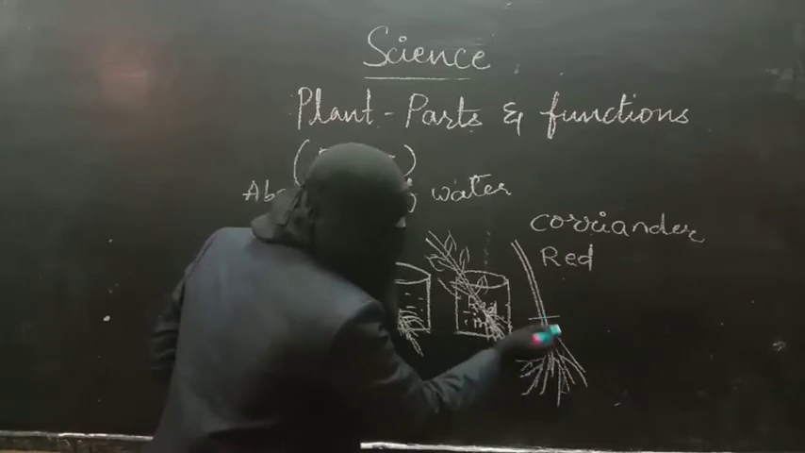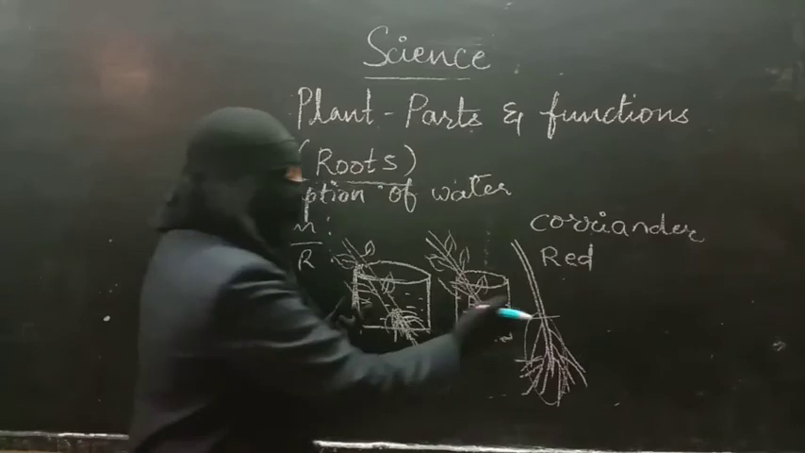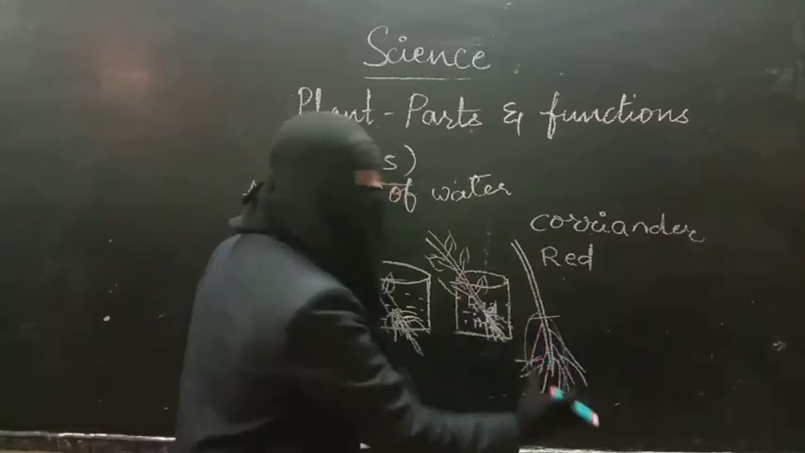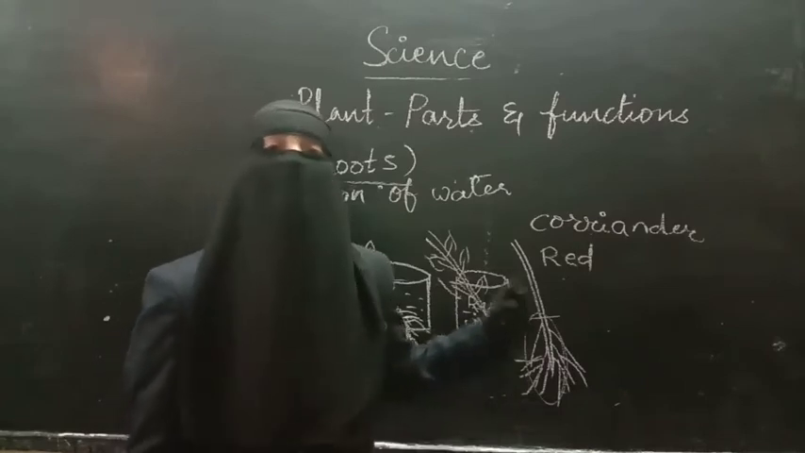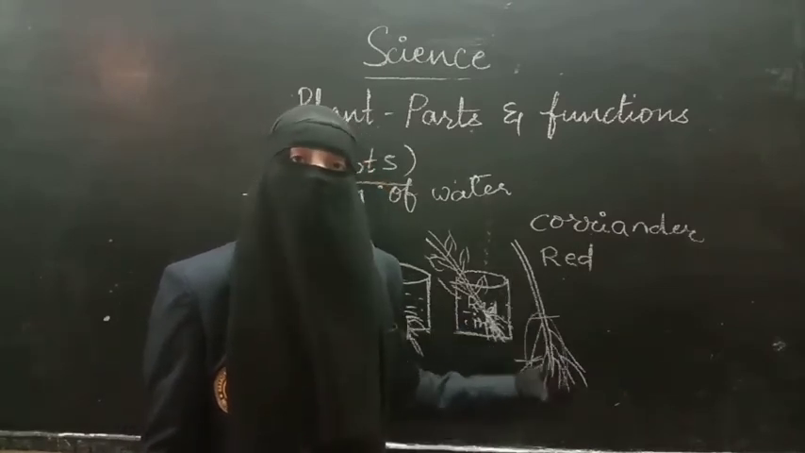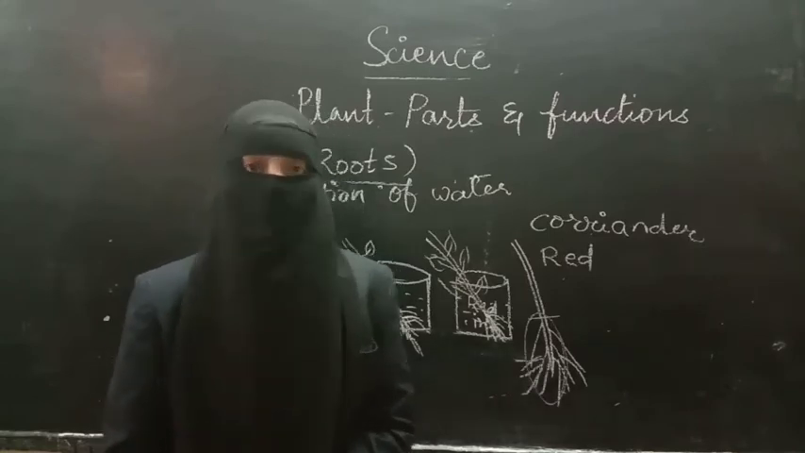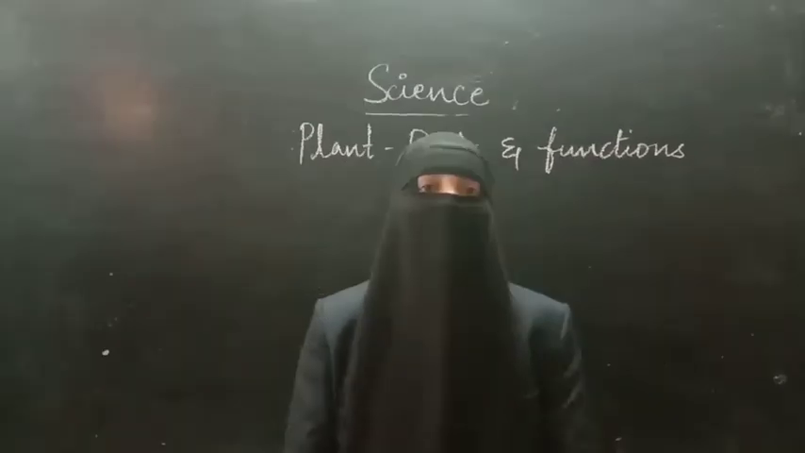So this complete root will change into red color. So you have to compare the 2 plants with roots. You'll observe the second plant will change into red color. By this activity, we can conclude that roots absorb water and minerals from the soil. So this is the activity which is very, very important. I have completed the roots.